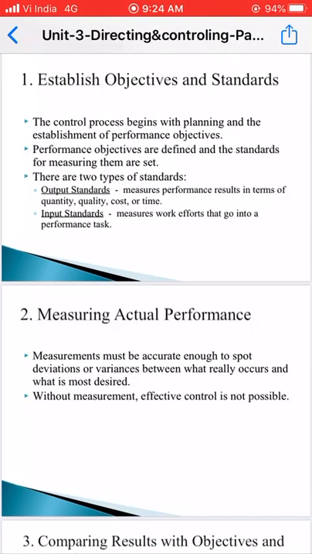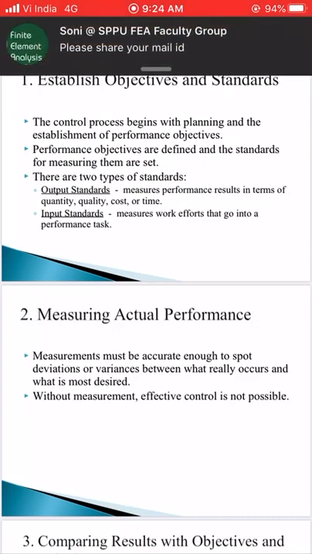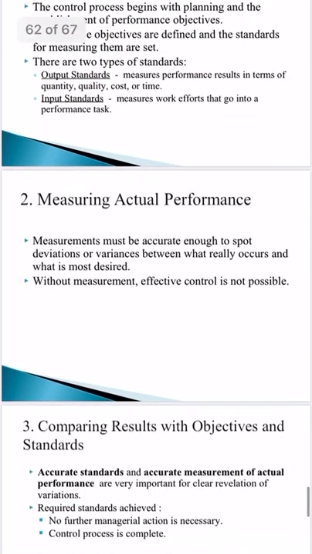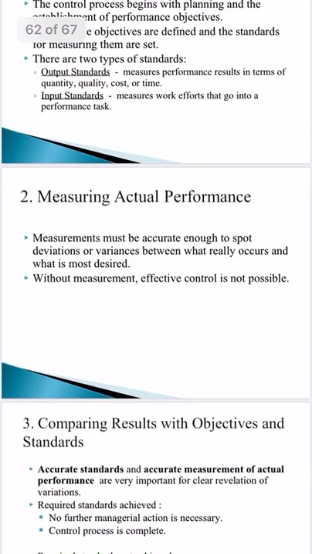The measurement must be accurate enough to spot deviations or variance between what really occurs and what is most desired. Okay, so there must be a comparison between the standard performance, that is 100 products in 8 hours, and the quality of this product is very good. So this should be compared with the employee's performance, and if the employee's performance is very poor, then we need to take corrective action. And then next, without measurement, effective control is not possible.